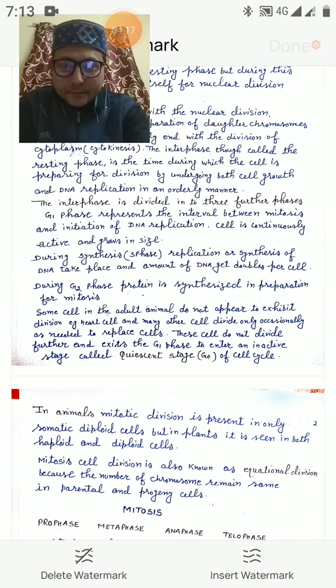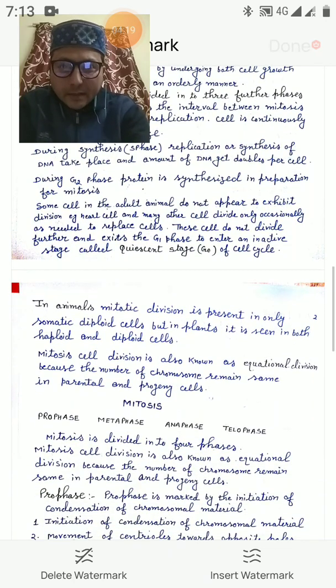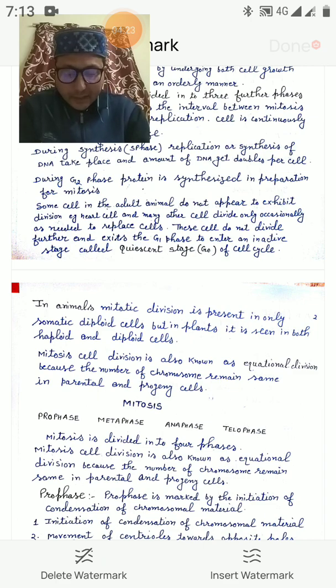Some cells in the adult animal do not exhibit division, for example heart cells, and many other cells divide only occasionally as needed to replace the cells. These cells do not divide further and exit the G1 phase and enter into the inactive stage called the quiescent stage, G0, of the cell cycle. So this we have to learn.